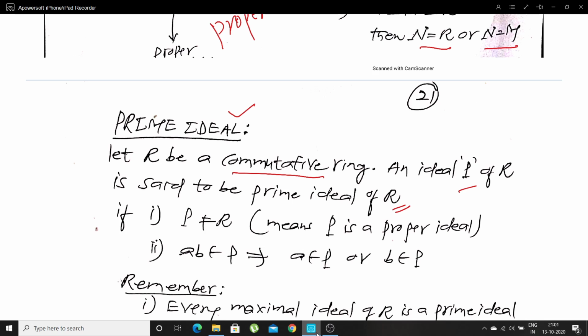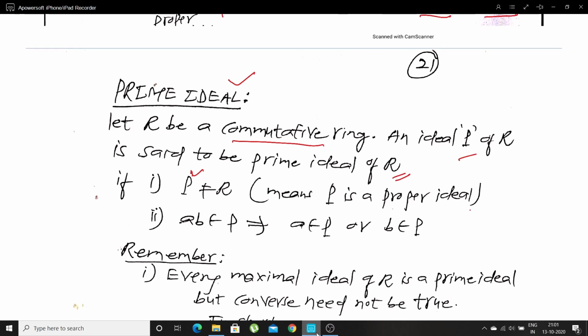Whenever we write P not equal to R, or any notation not equal to R, that indicates it may be M or P. Here P is a proper ideal. The second condition: if the product of two elements belongs to P, then either the first element belongs to P or the second element belongs to P. Then we call this a prime ideal.